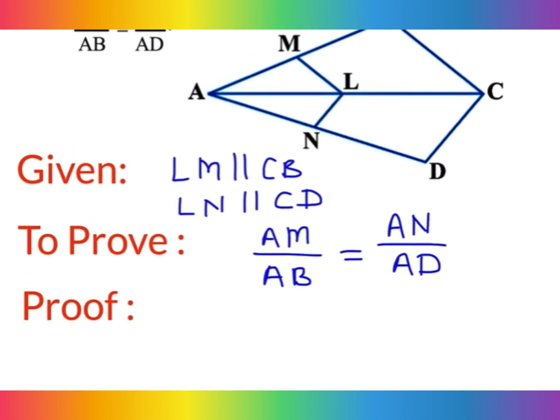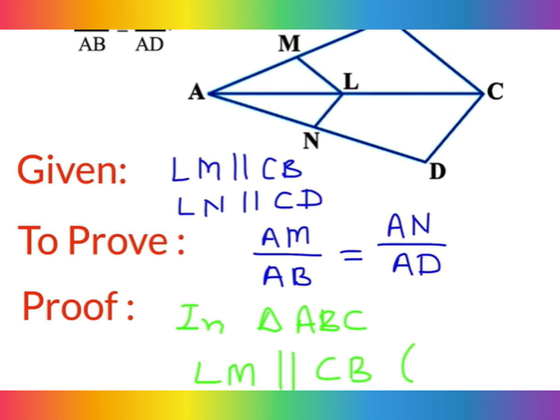You will select this triangle ABC. In triangle ABC, so you will write in triangle ABC what? That is LM parallel to CB. It is given. LM parallel to BC. You can also write LM and parallel to CB.